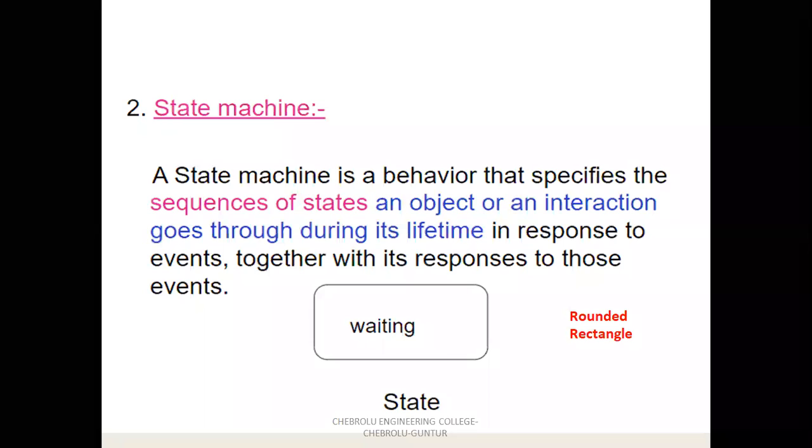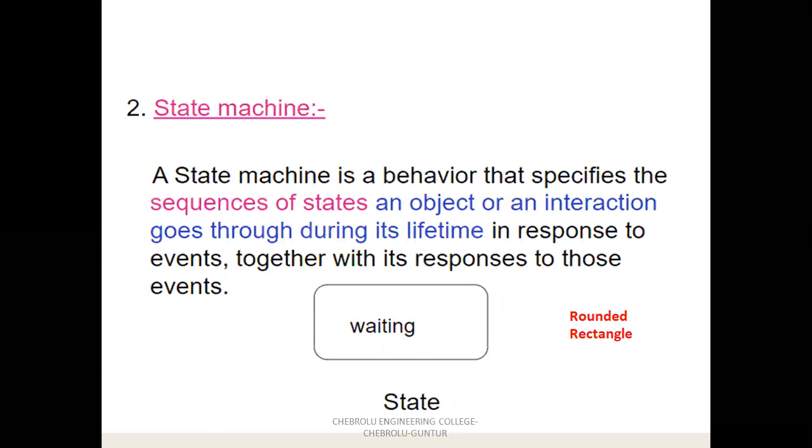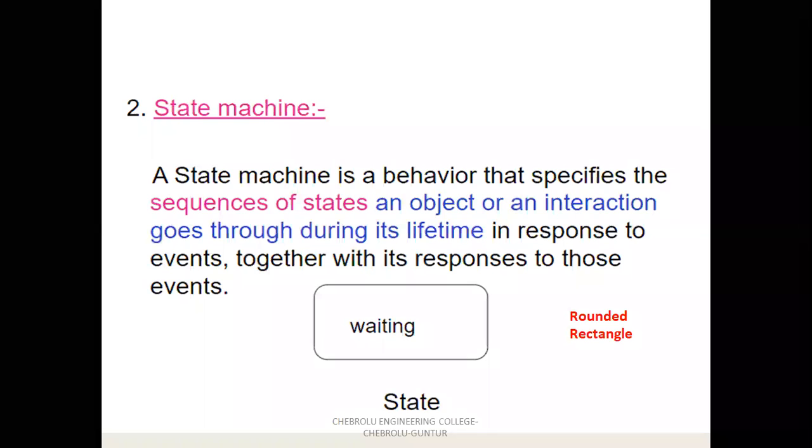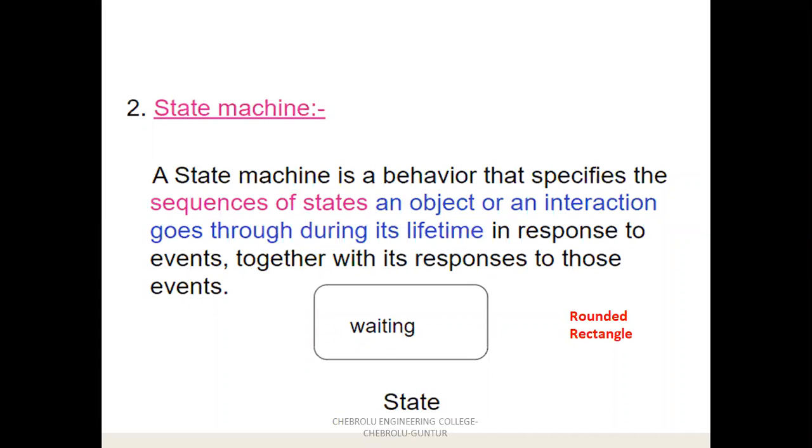These are the states of the object. It is the state of the object changed by performing some interaction. Suppose you put a mobile in flight mode by performing some event. By performing some operation you can change the state of the object. Suppose initially the fan is in off state. By performing an event, that is by performing some action, switch on, the state of the fan is changed to on state. So the state represents the state of the objects, and the state of the object can be changed by interacting in response to particular events.